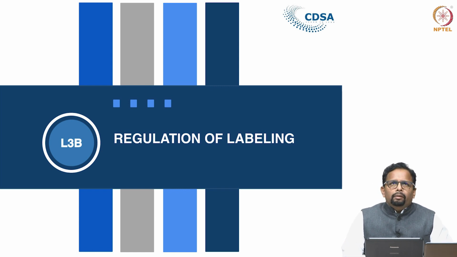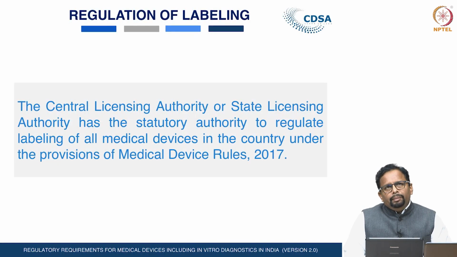Now, come to the requirement of labeling, the regulation of labeling. Under the Medical Device Rule 2017, the Central Licensing Authority or the State Licensing Authority has the statutory authority to regulate labeling of all medical devices and in vitro diagnostics under the provisions of the Drugs and Cosmetics Act and the Medical Device Rule 2017.